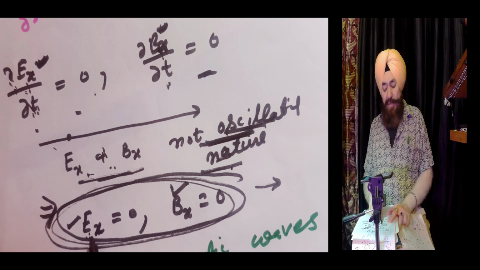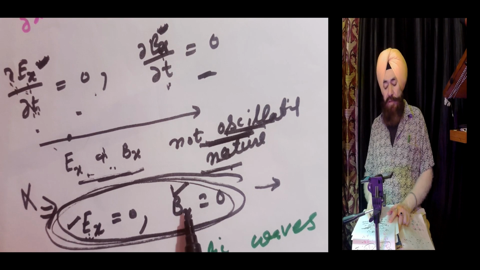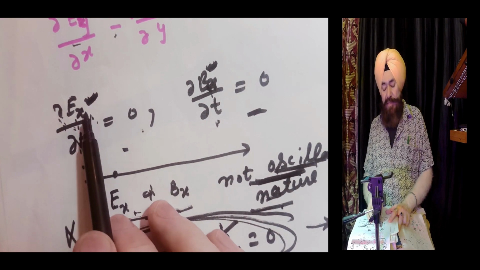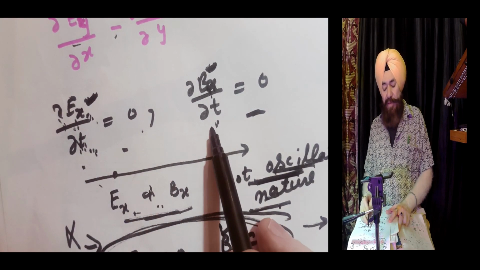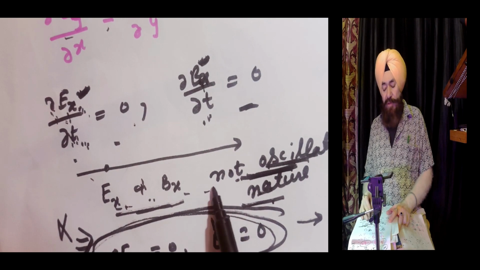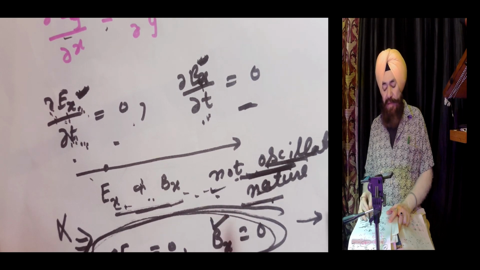That it is not longitudinal in nature. Because here there were two possibilities. Whether Ex is independent of time, Bx is independent of time. That becomes a non-oscillatory wave, and a non-oscillatory wave doesn't mean any wave.